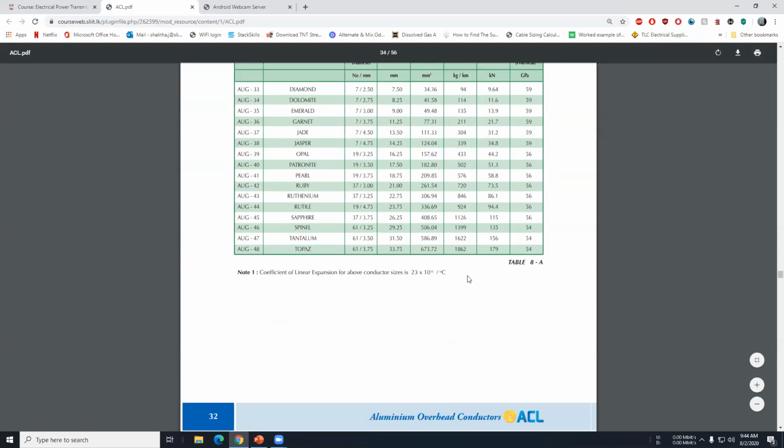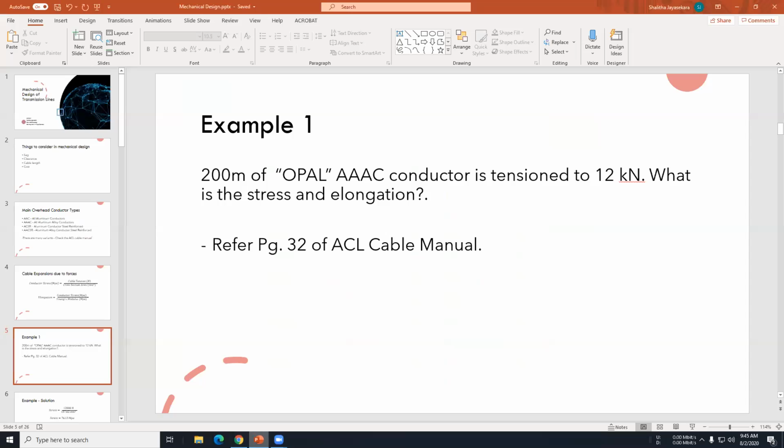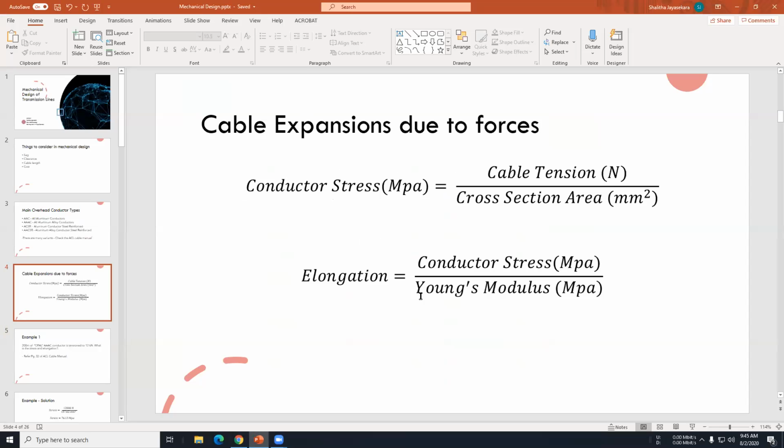So what are the things we needed to know? We needed to know the area of the conductor. The area of the conductor we can find from here. This is the calculated area, so this is the area of the conductor. And there was some other thing we need to find. For the elongation we need to have Young's modulus.